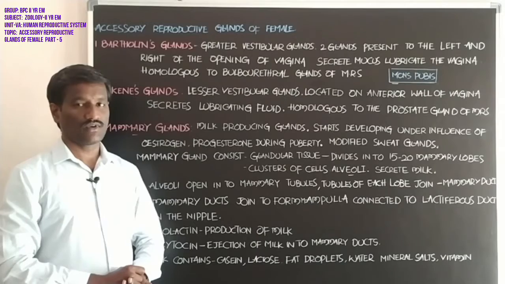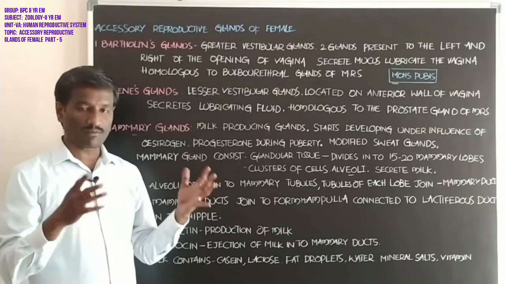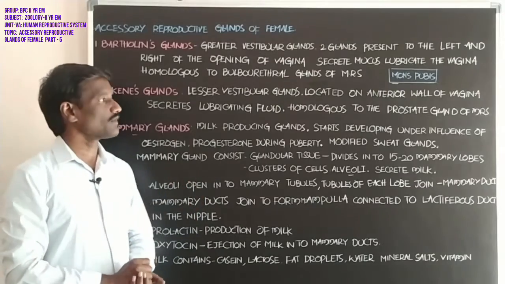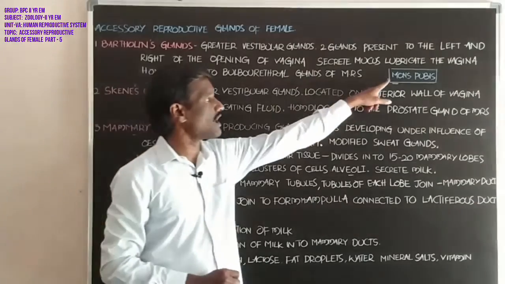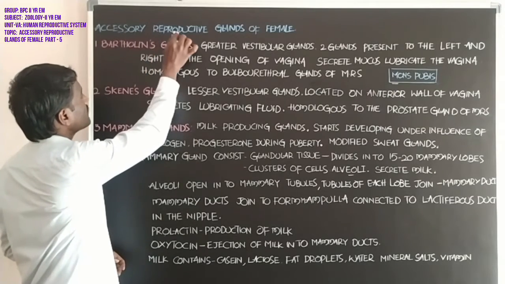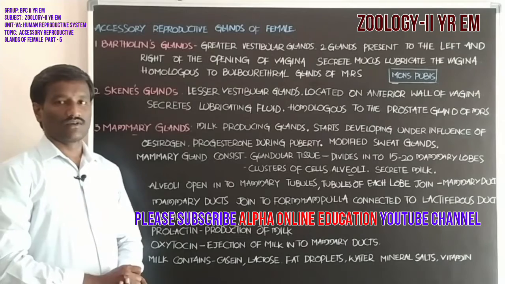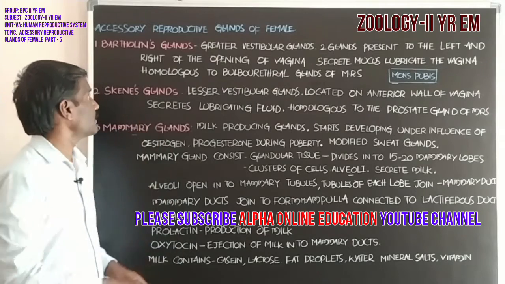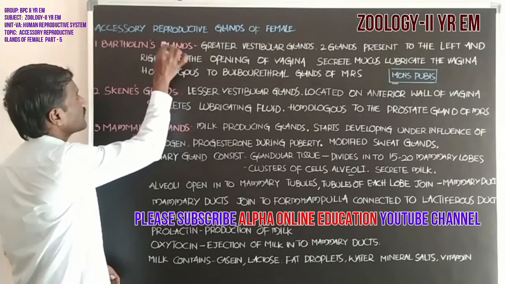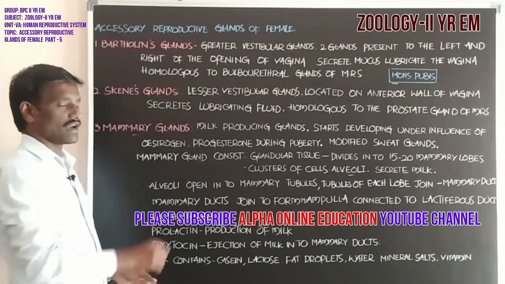Students, the labia majora is one of the parts of the vulva. That is about the mons pubis. Now, the accessory reproductive glands of the female. These are three types: Bartholin glands, Skene's glands, and mammary glands.